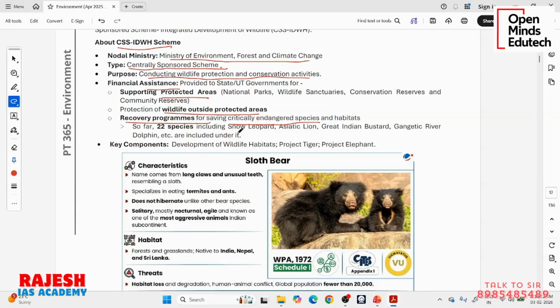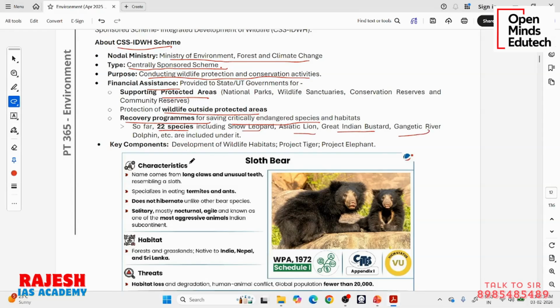There is the Gangetic dolphin in the Ganga River. It is very unique to India and very important for that particular river, but it is going extinct. For those kinds of species, we can implement something called a special species recovery program. So far, under this program, 22 species have been identified, like the snow leopard, Asiatic lion, Great Indian Bustard, Gangetic river dolphin, etc.